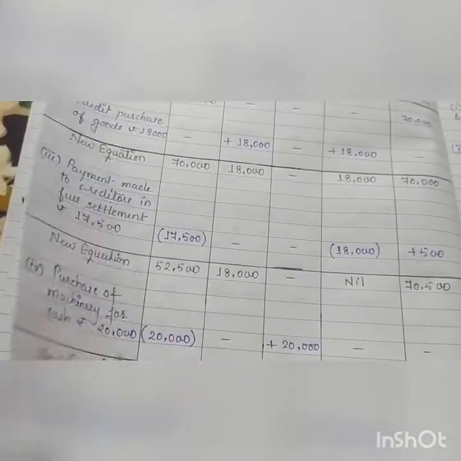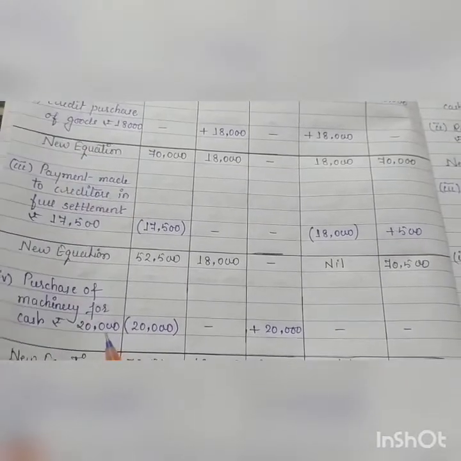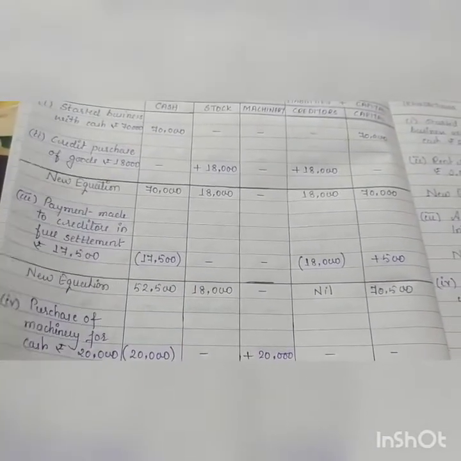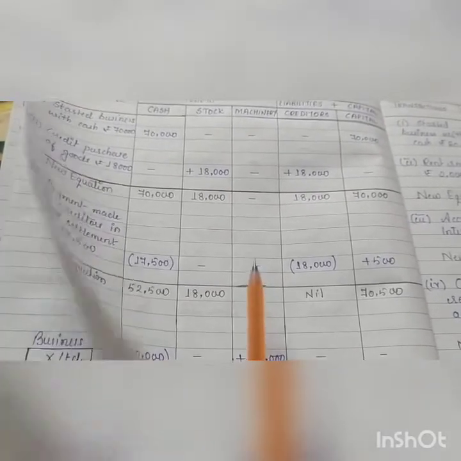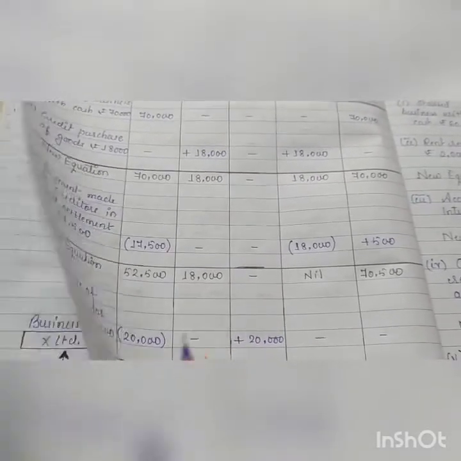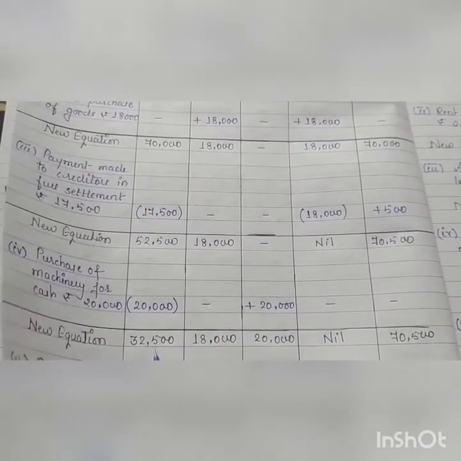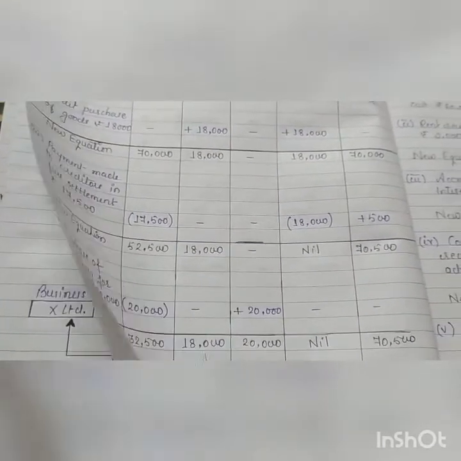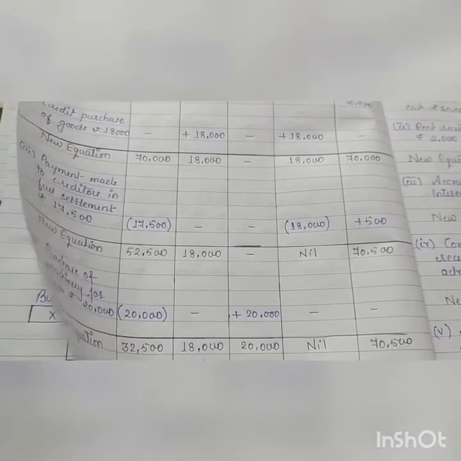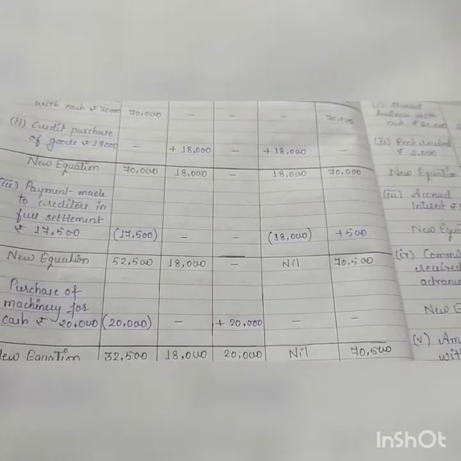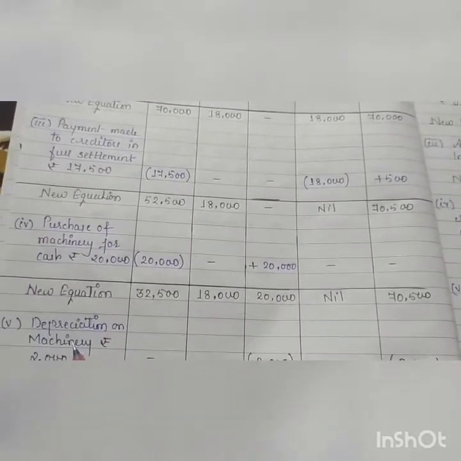Next, purchase of machinery for cash rupees 20,000. Simply you will subtract the amount from cash and machinery being an asset, you will create a column and add the amount. New equation, 32,500 is your cash balance, stock 18,000, okay, machinery 20,000, creditors nil and capital 70,500.